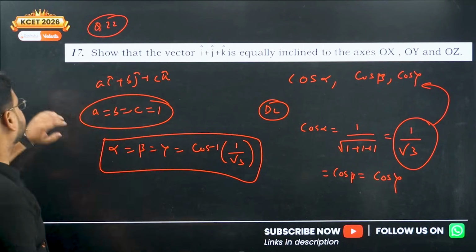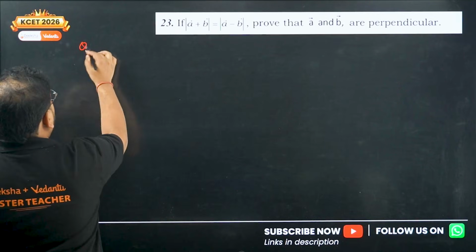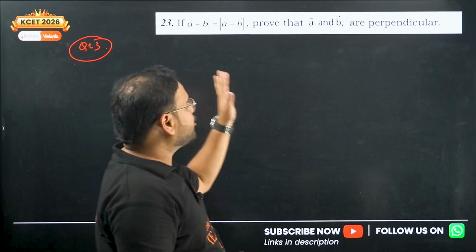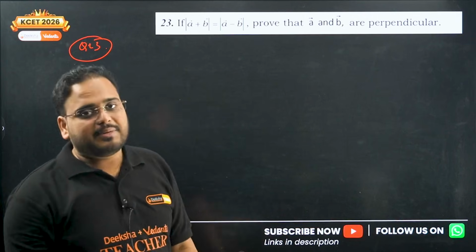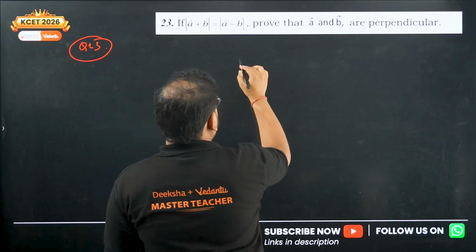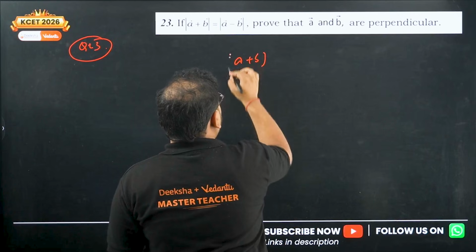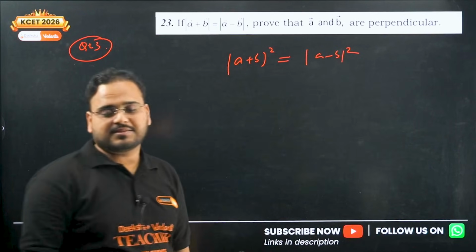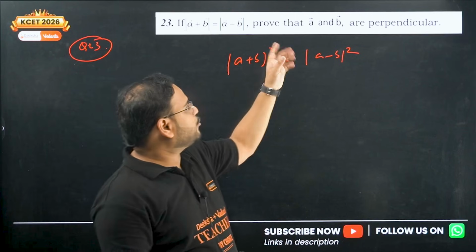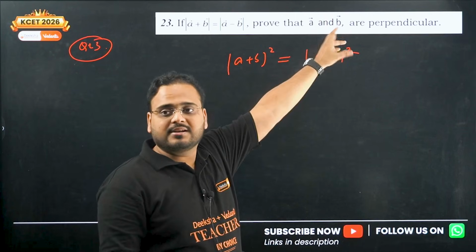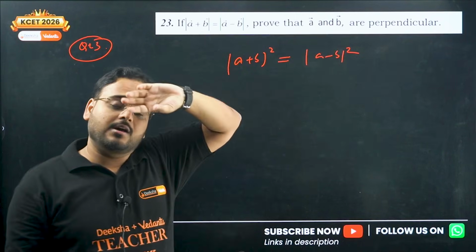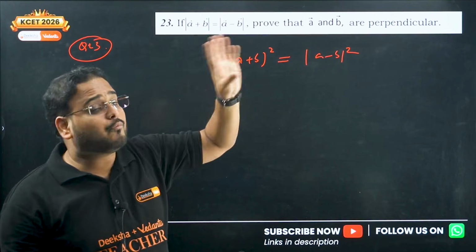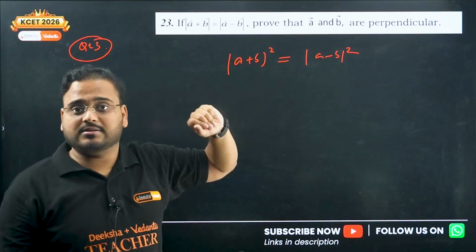Okay, next. Question number 23. If mod of A plus B is equal to mod of A minus B, prove that A and B are perpendicular. Can we do this? Take the whole square. How can we say that? Please check. I'm looking to make a relation between them based upon the angle. Perpendicular means the angle concept comes. It has to be 90 degrees. So cos 90 is 0. That will come only if I have a square, I'll get dot products.